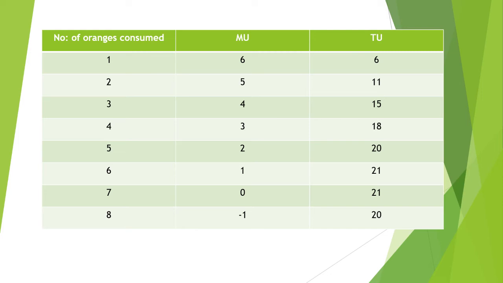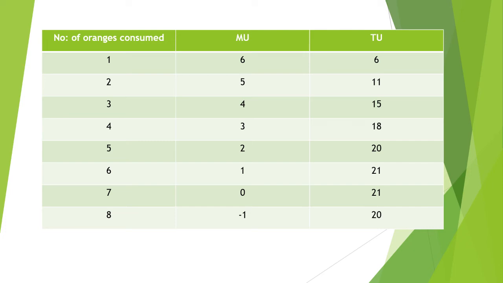In the case of total utility, the total utility derived from the first orange is equal to 6. From the second it is 11, that is by adding the marginal utility of the first plus the marginal utility of the second, 6 plus 5, that is 11. From the third it is 15, that is by adding the marginal utility of the first, second plus third, 6 plus 5 plus 4, that is 15.